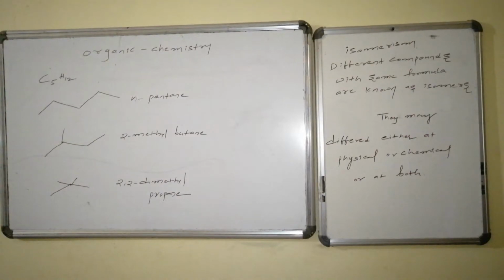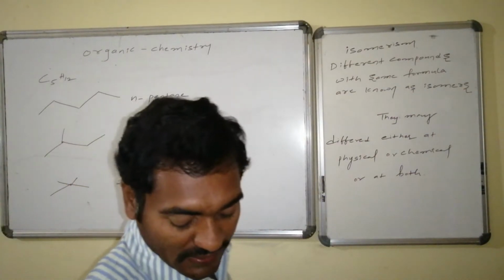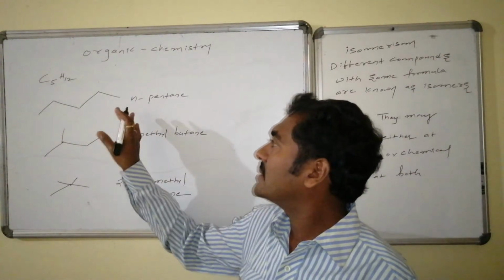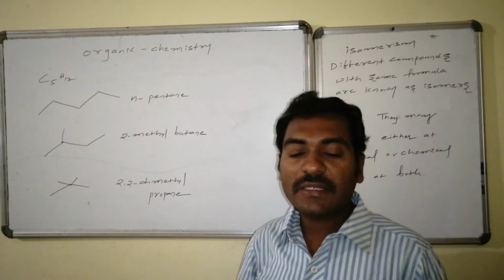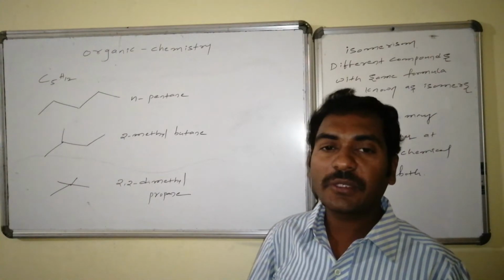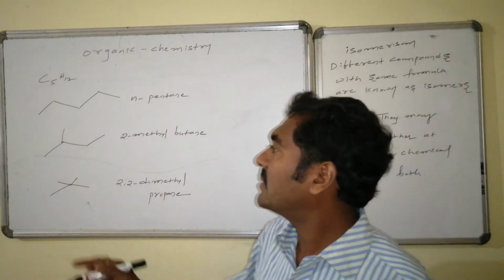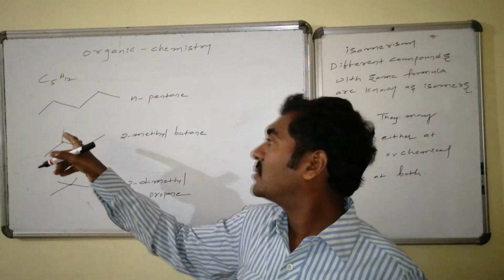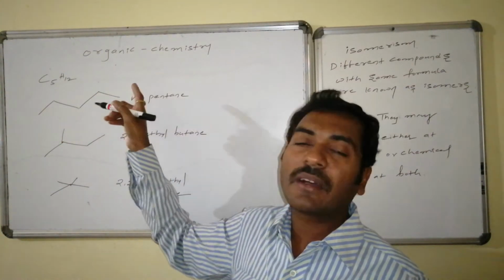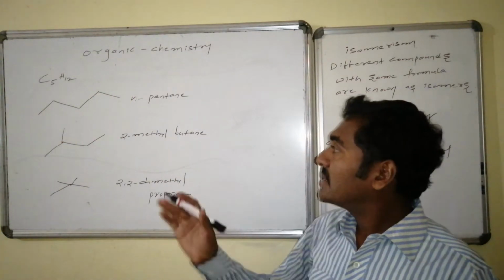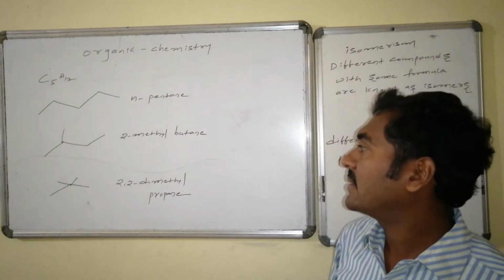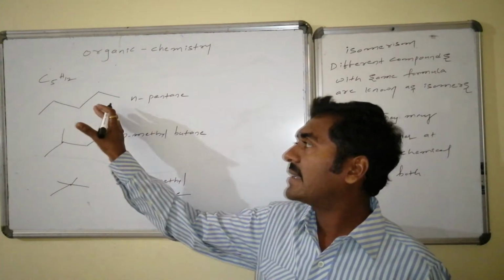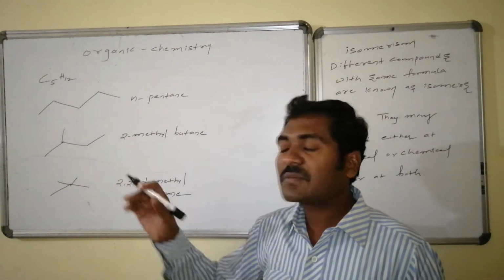See, in the case of the pentane system C5H12, I can write all 5 carbon atoms in a straight line. That is, C5H12 is obtained in which every carbon is connected to at most 2 carbons, and at least 1 carbon. The middle carbons are connected to 2 carbons each, and the last one is connected to 1 carbon. All of these are said to be n-pentane. Whereas here I can replace one carbon in such a way that I can write it as the 5 plus 0 model, and this one is the 4 plus 1 model.